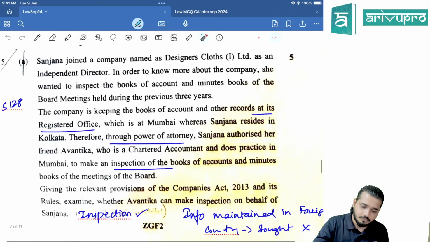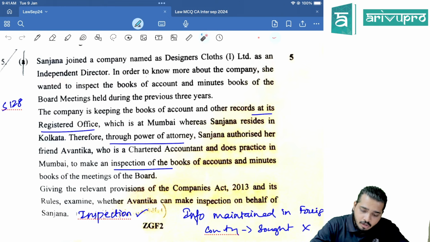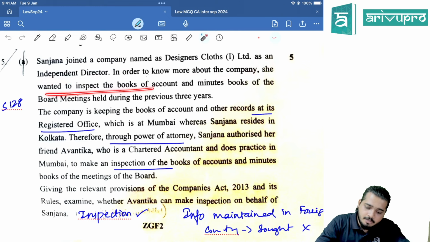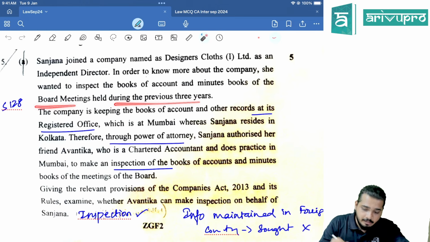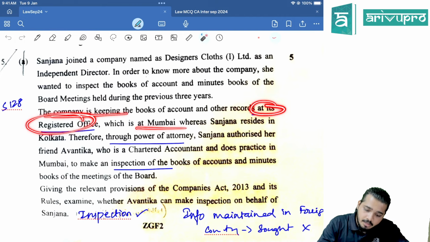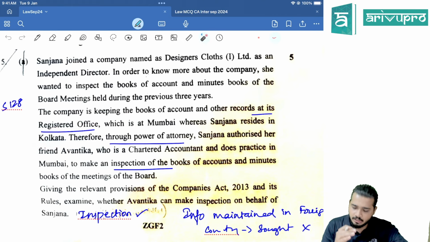Fifth one. Sanjana joined a company named as Designer Cloths Limited as an independent director. In order to know more about the company, she wanted to inspect the books of accounts and minutes book. Section number 128, chapter number 9. Board meeting held during the previous 3 years. Okay. The company is keeping the books at its registered office, which is at Mumbai, where Sanjana resides in Kolkata. So registered office is in Mumbai and she resides in Kolkata.